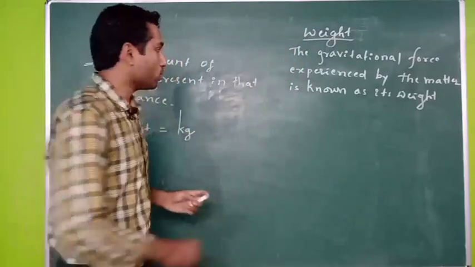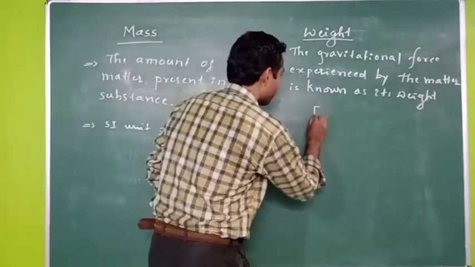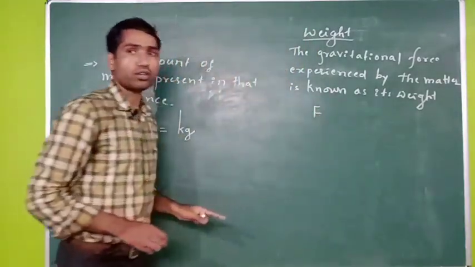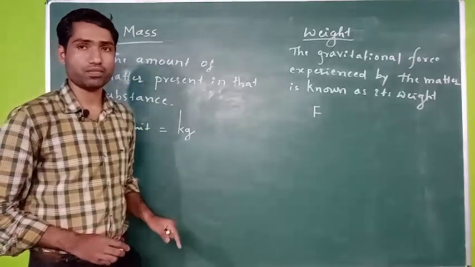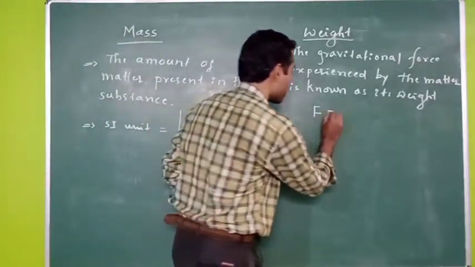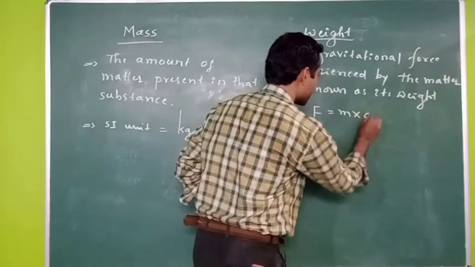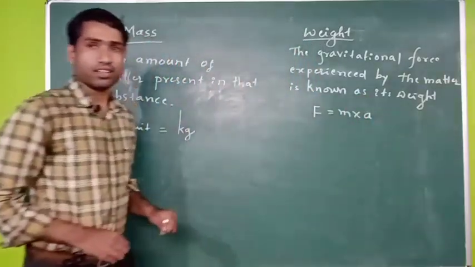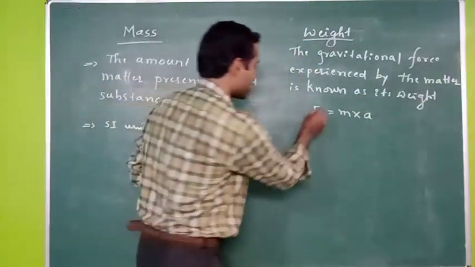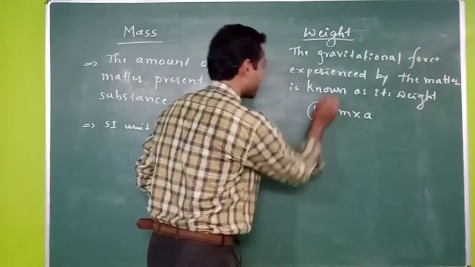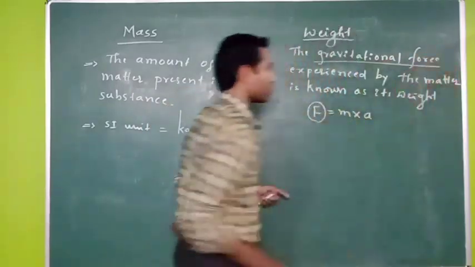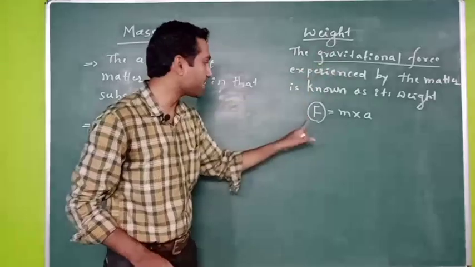Right. So we know that from Newton's second law of motion, force is equal to what? Mass into acceleration. Right. So this is nothing but the force, the gravitational force, the force experienced by the matter.